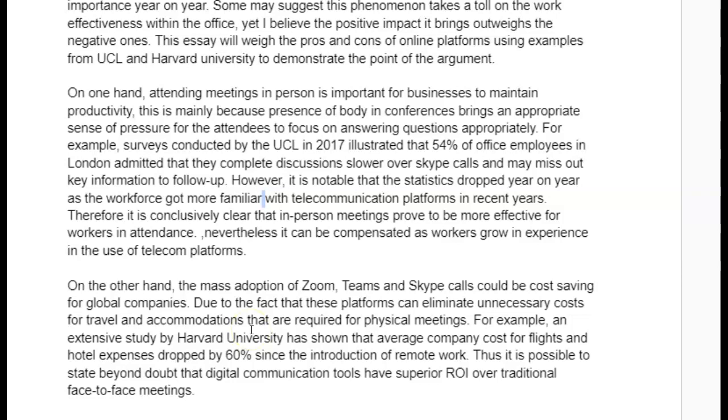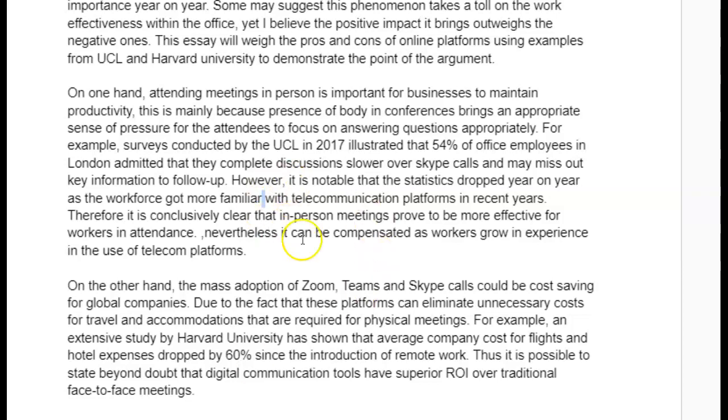The other thing that I want you to remember is that this is not about online communication good, in-person meetings bad. This is an oversimplification of this topic, and a lot of people get this wrong. It's about the shift. So it should be the shift to online communication is bad, or why it's bad. And then this should be the shift to online communication is good. Why? Again, comparing it to in-person meetings. Does that make sense?